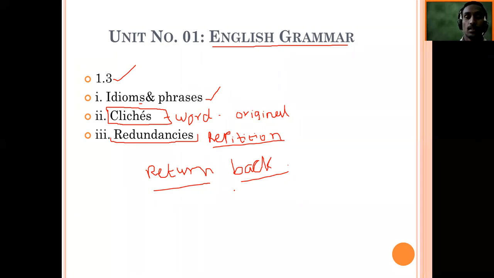In that case, you normally use two similar words to convey the same thing. Punaravrati, in Marathi, you call it Punaravrati. So for conveying something, you use two words or concepts for the same thing. That time it is called redundancies. Okay, is it clear?